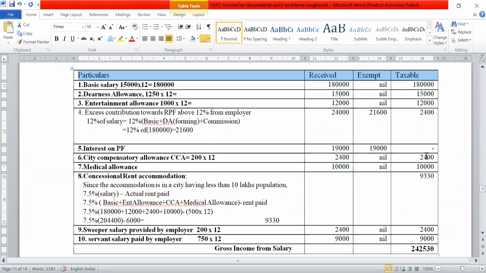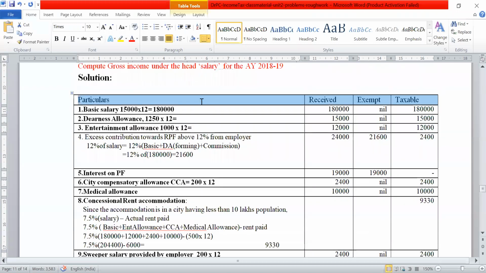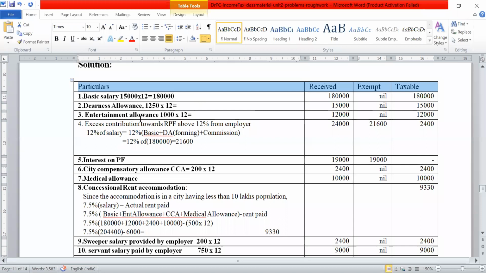Here, entertainment allowance is given, and you know that he is a private company employee. Do you have an allowance for this? No. Why are we not having an exemption here? Because he is a non-government employee. If the same person is a government employee, then we would have considered some exemption that comes under section 16, subsection 2.